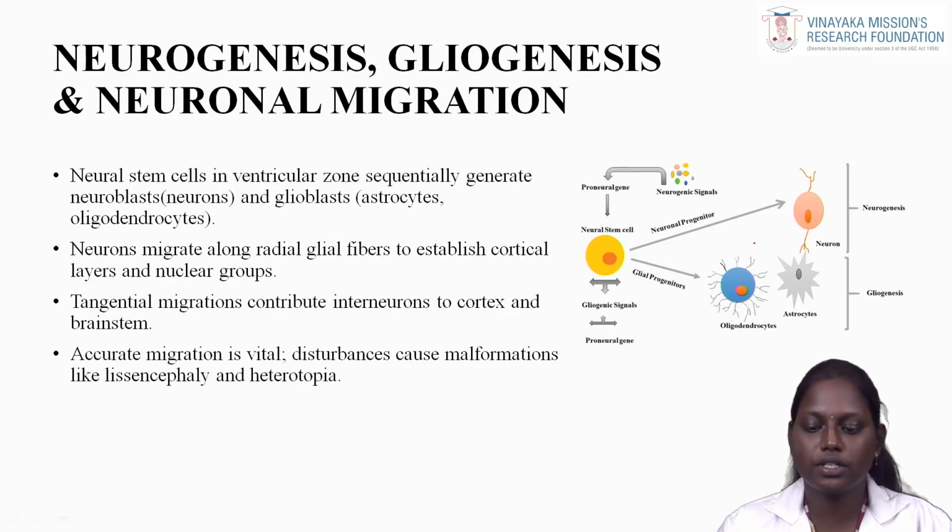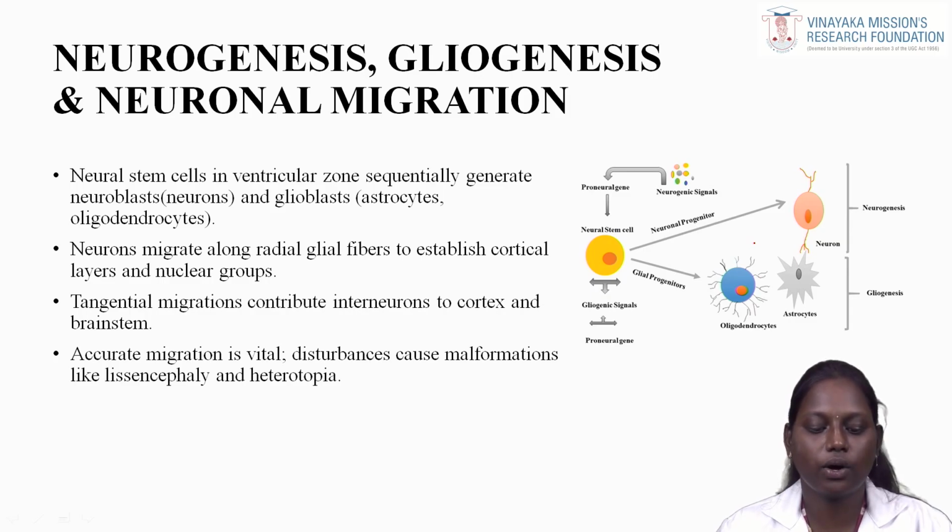Neurogenesis and gliogenesis. Neurogenesis is the formation of neurons or nerve cells. Gliogenesis is the process by which glial cells are produced. The neural stem cells in the ventricular zone sequentially generate neuroblasts, that is neurons, and glioblasts, which include astrocytes and oligodendrocyte cells.